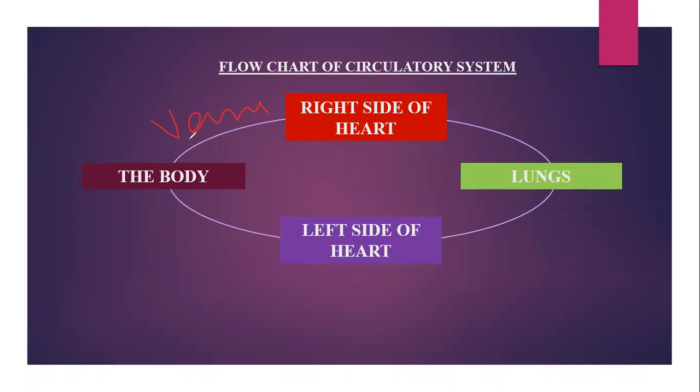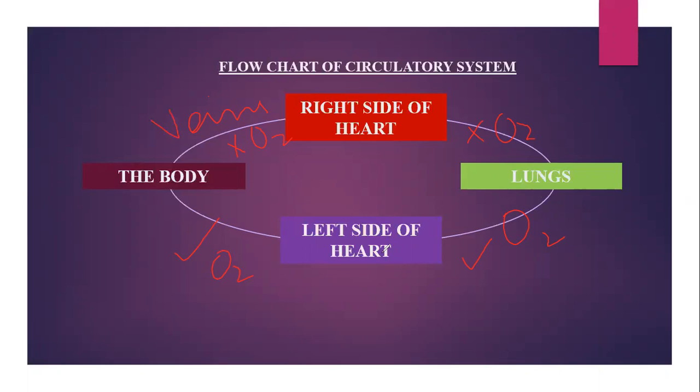And this blood does not have oxygen. It goes to the right side of the heart. It still does not have oxygen. Then it goes to the lungs, but the lungs now give it oxygen and take out the other gases that it has. So now the blood has oxygen. It goes to the left side of the heart, and then it is transported to the body, and this time it is containing oxygen.